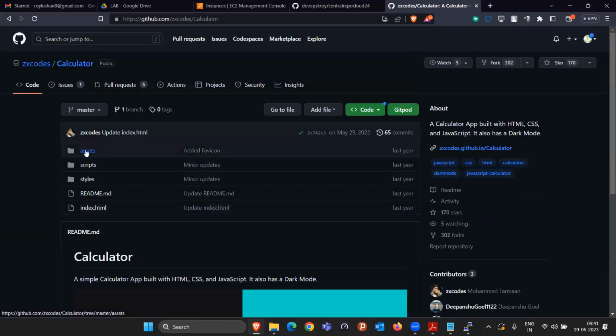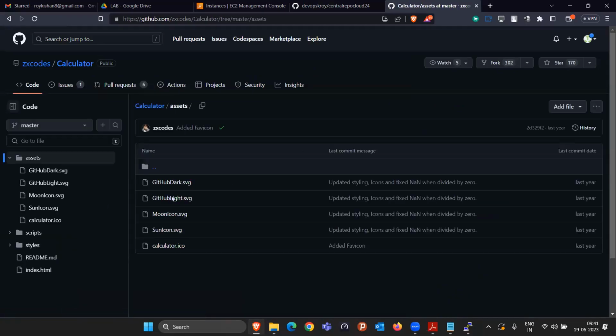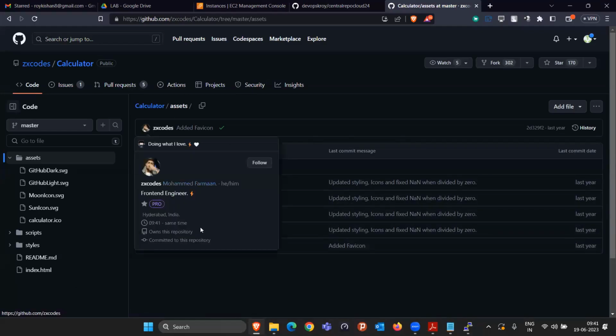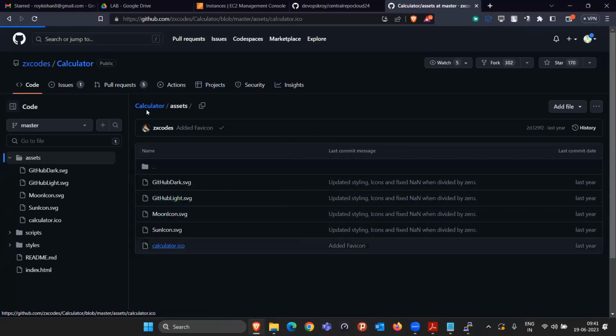I cannot come here and edit it. Maybe I want to change the background color or something like that, right? So I cannot edit it because I'm not the owner of this repository. Somebody else is the owner.